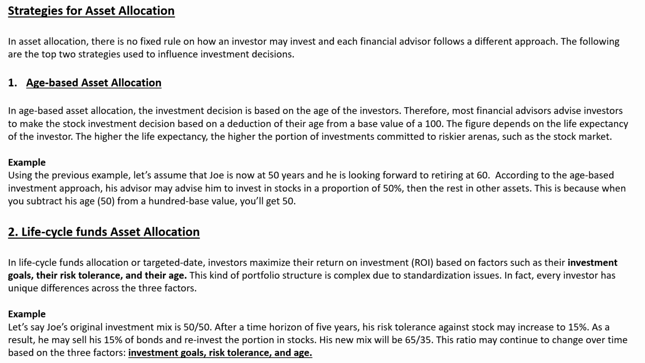Okay, so Joy, according to the age-based asset allocation, has invested 50% in stock as his age is 50. So the 50% investment is in stock, but after 5 years he feels that his risk tolerance has increased, meaning he can take more risk. Okay, so he sells his bonds, where he's getting a fixed rate, and that money he will reinvest in the stock market.